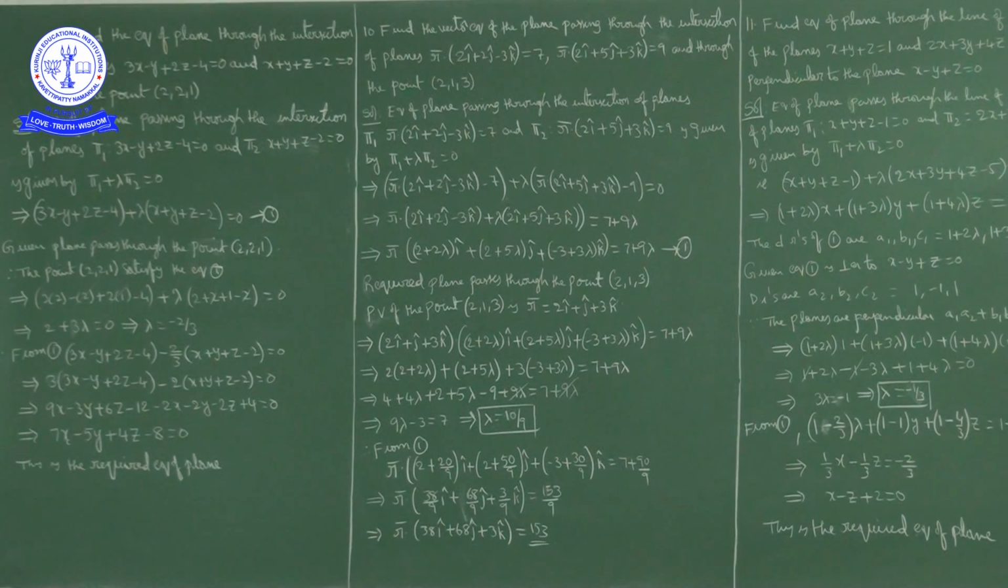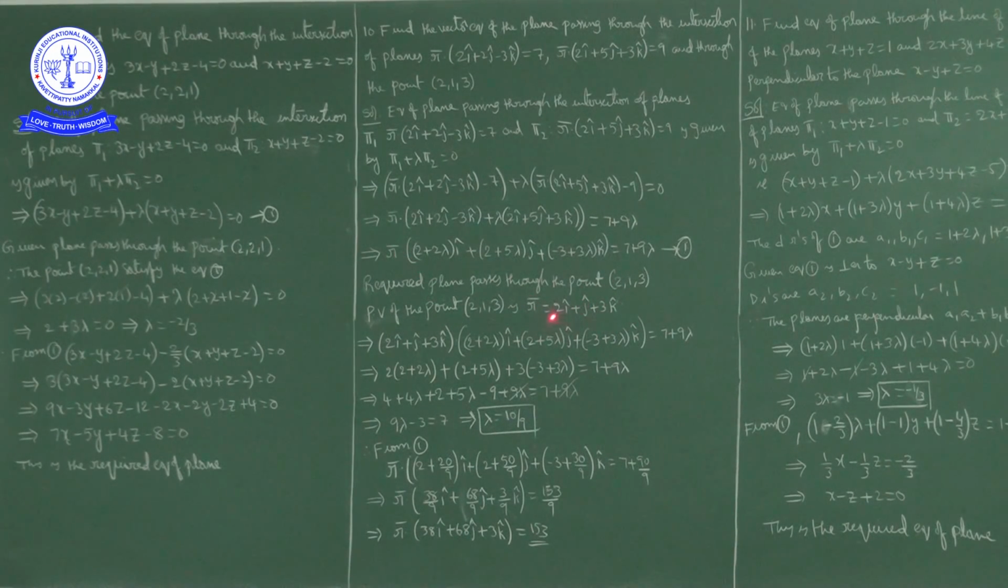To find the lambda value, what is given is that the required plane passes through the point (2, 1, 3). So the point (2, 1, 3) satisfies equation 1. The position vector of the point (2, 1, 3) is r bar equal to 2i cap plus j cap plus 3k cap. So in place of r bar, substitute this point.